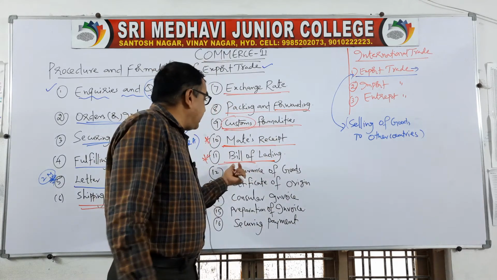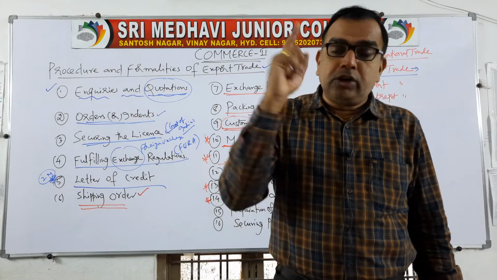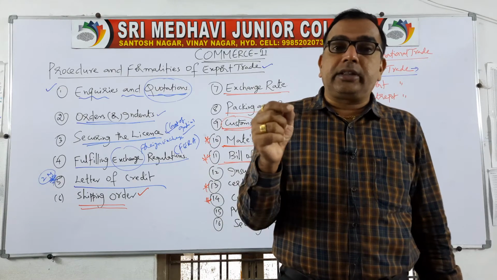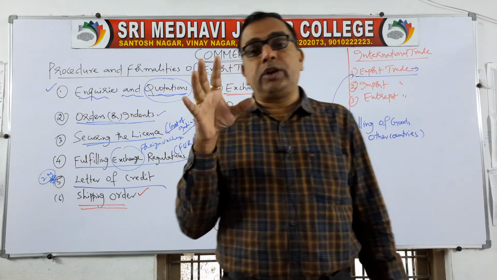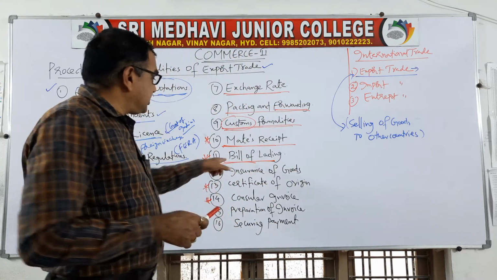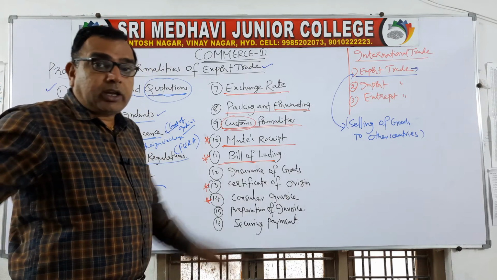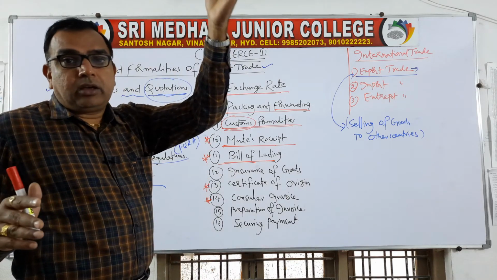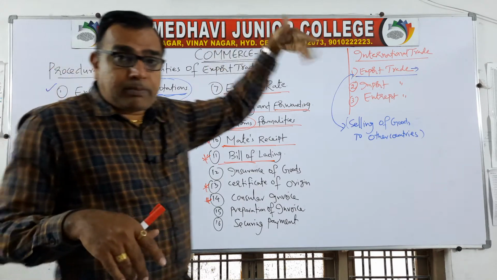So bill of lading is the document issued by the shipping company to the exporter stating that a certain quantity of goods worth a certain value are being loaded into the ship. Clear? It is the confirmation, that's it. Confirmation given by the shipping company to the exporter. Now the exporter can show it as evidence to his bank, and can send that copy to the importer so that he can make arrangements for payment.